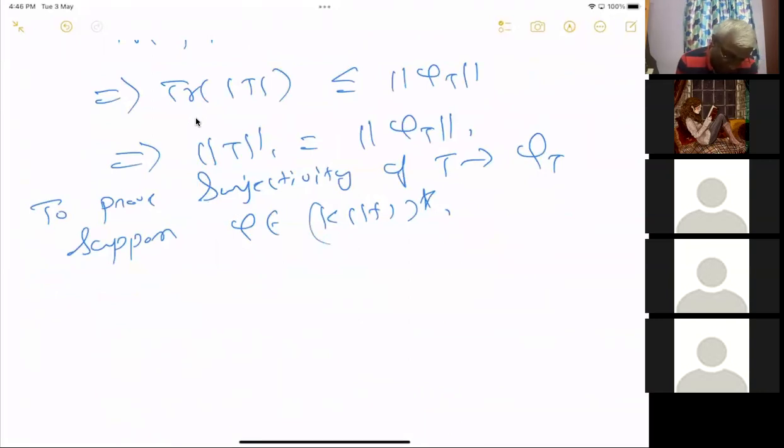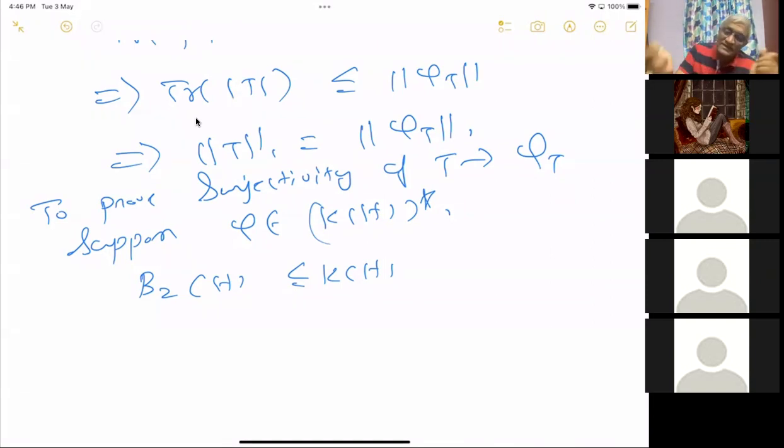The first thing, notice that B2(H) is contained in K(H), and you can restrict phi to B2(H). That's a Hilbert space, and Riesz lemma will give you a T. So this is our idea. We have a linear functional defined on all compact operators. The trace class operators are compact operators. So you can restrict this linear functional to Hilbert-Schmidt operators, and that's a Hilbert space. In Hilbert spaces, linear functionals are given by the elements of the Hilbert space itself by Riesz lemma. So you get an element in B2(H).